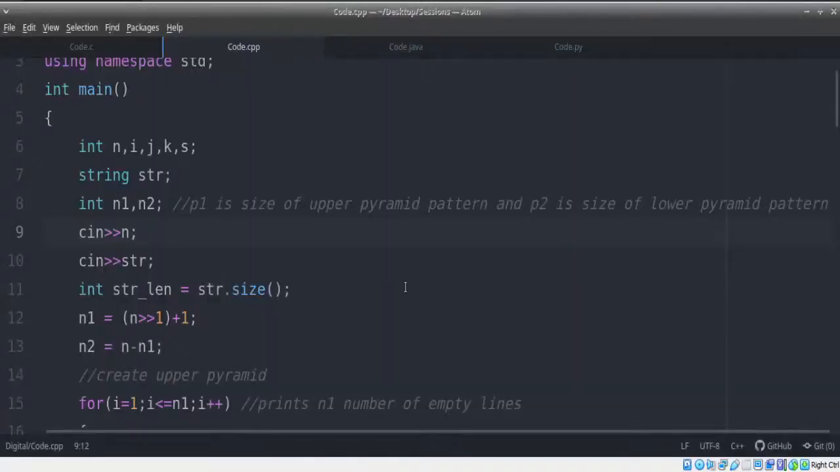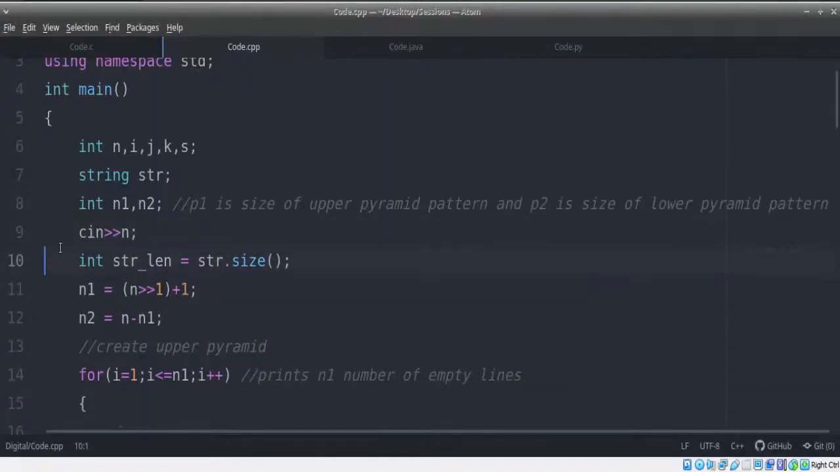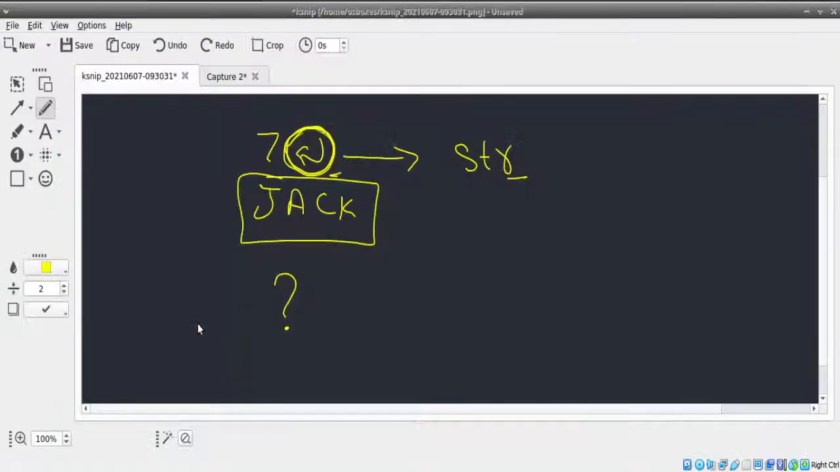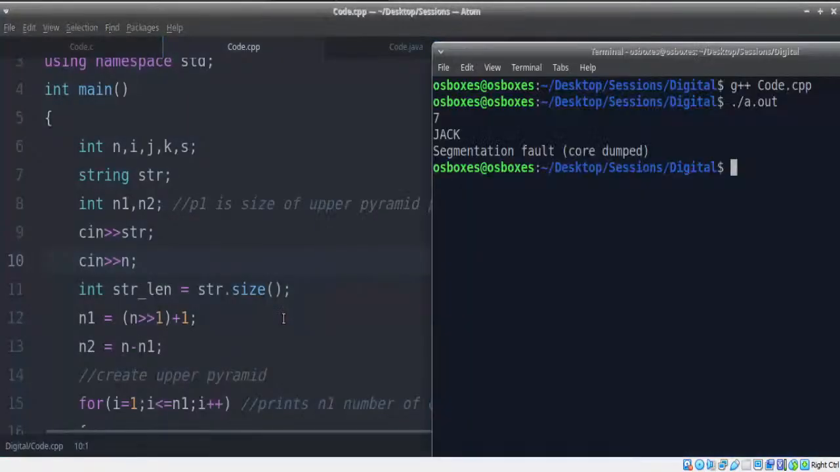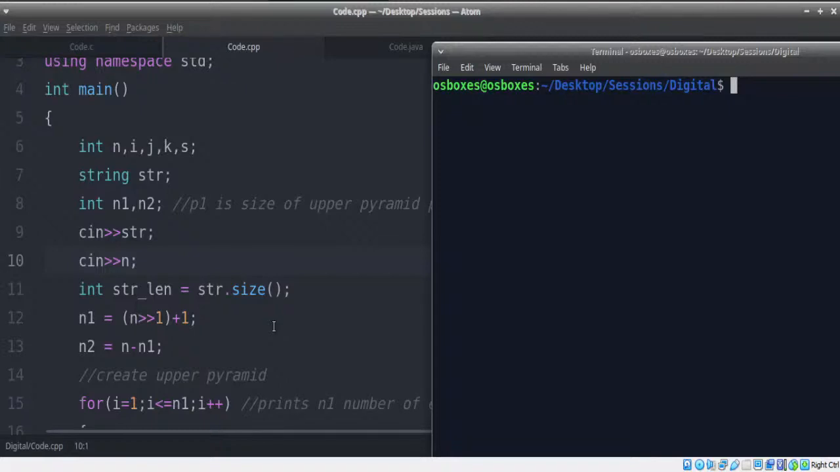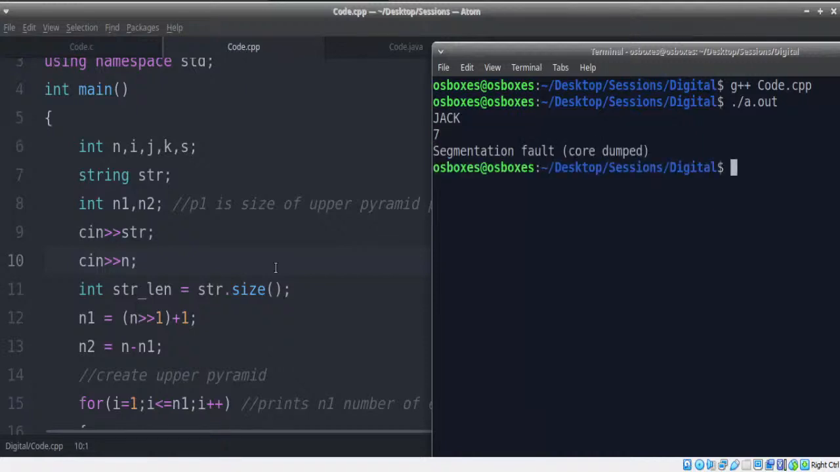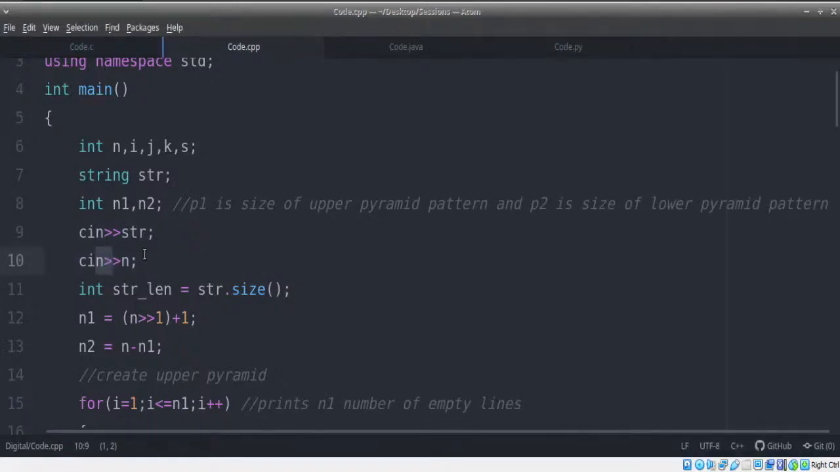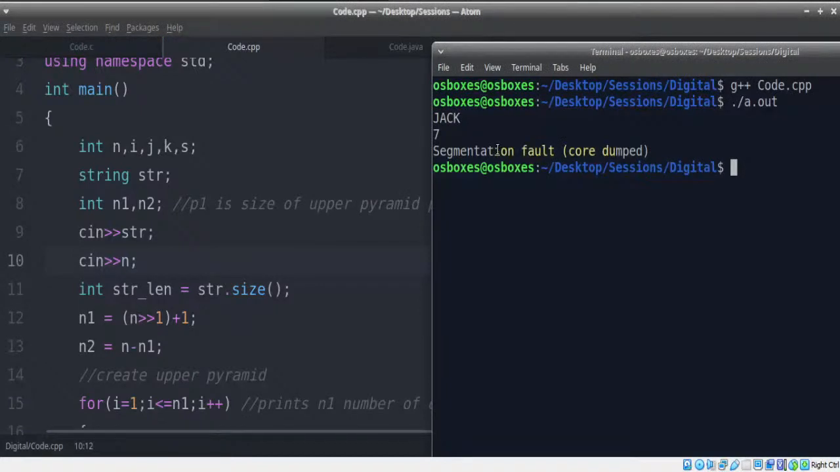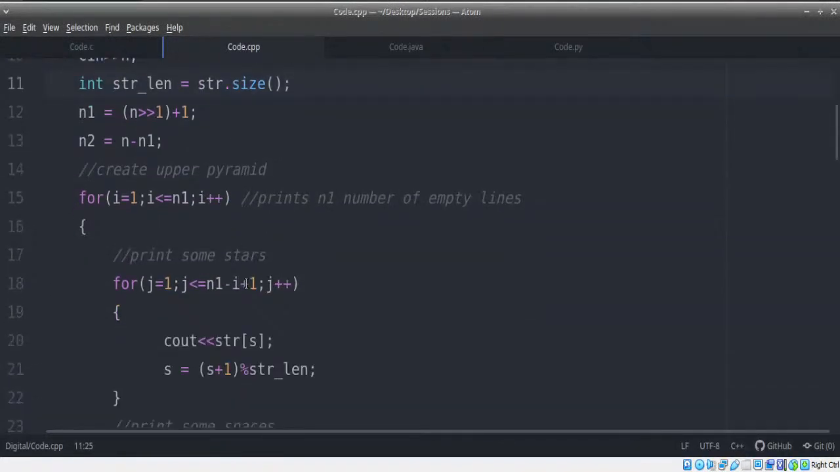There are two ways to solve this. One way is to read the string before the number. I'll explain both ways, don't worry. As far as TCS NQT is concerned, you will get a function which we have to fill, but we're still going through this so that we can learn even better. Alright, let's compile and run. Here I can give Jack and 7. I'm giving the string first and then the number next. Is this right? Something terribly went wrong, right?